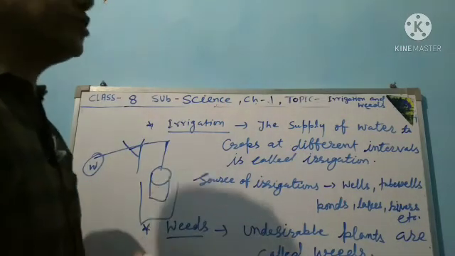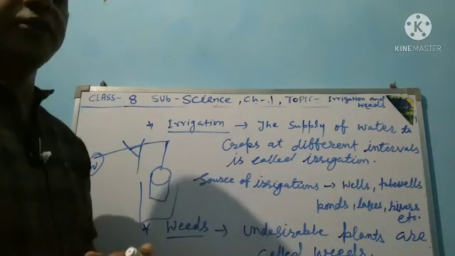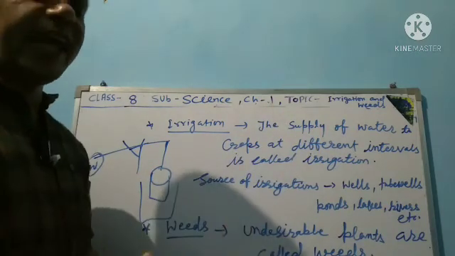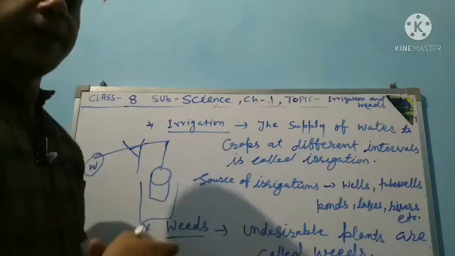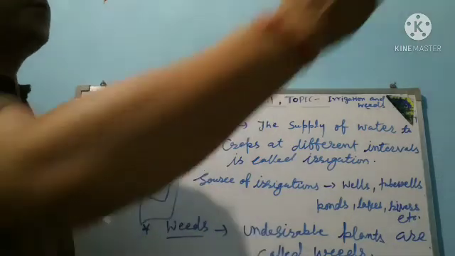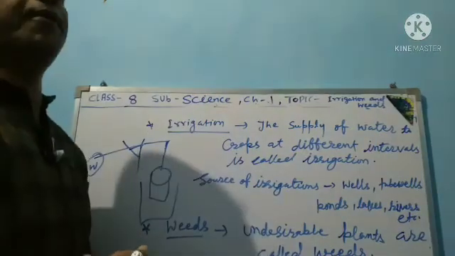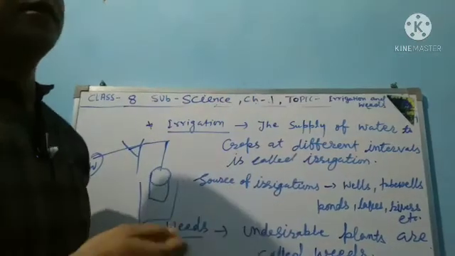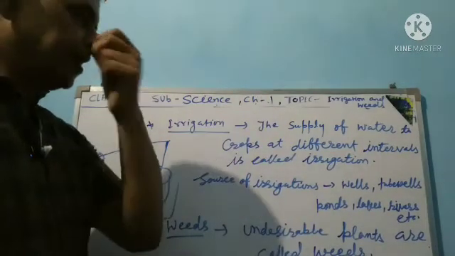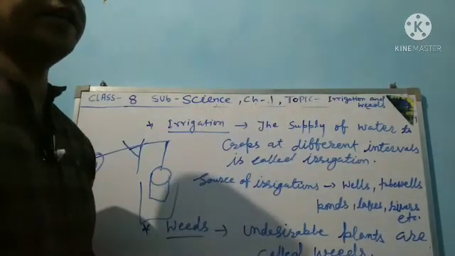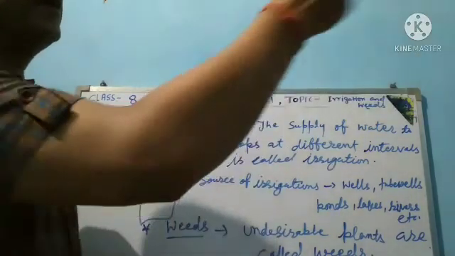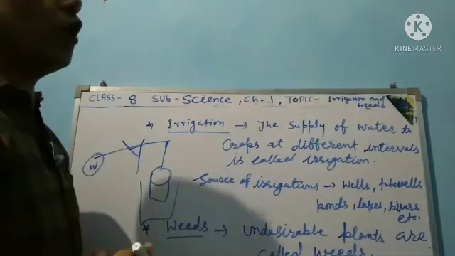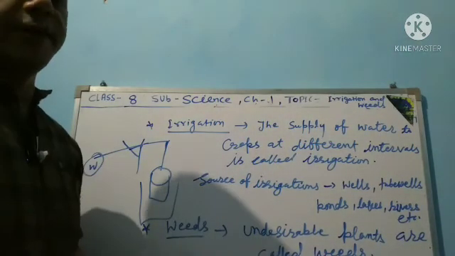Now, in modern times, the methods of irrigation have changed. One is the sprinkler system, a spray type you have seen in parks. Sprayers are easily available, machine types that spray directly on the crops and fulfill their water needs.